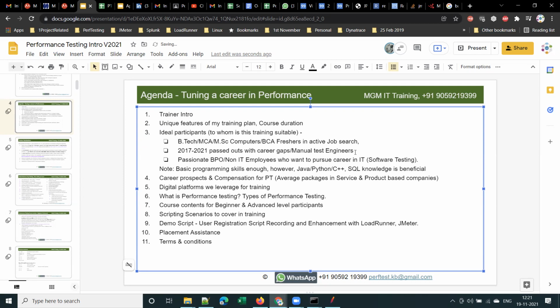Or anyone in manual testing in IT. If someone is already working in functional testing and wants to switch their career to performance, this course is very much suitable for them, as well as passionate BPO or non-IT employees who want to pursue a career in IT, particularly software testing. So these are all the ideal participants. By the way, any degree is also fine.